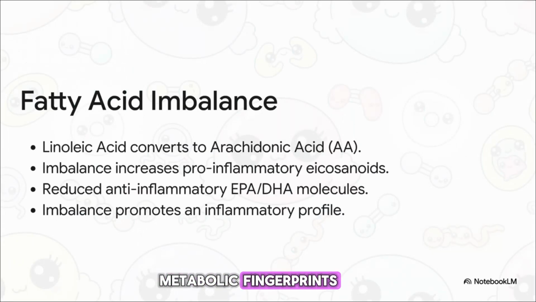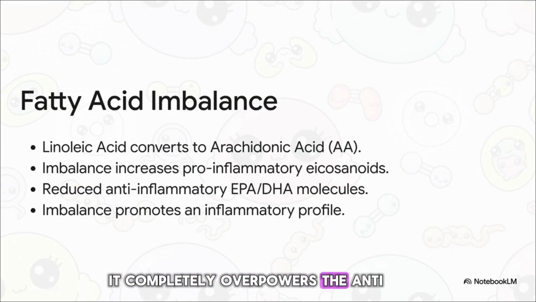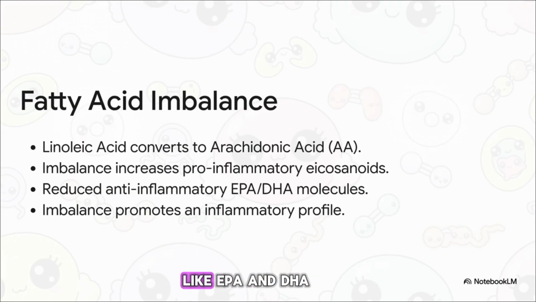Let's look at the metabolic fingerprints of this massive imbalance. Linoleic acid, which is an omega-6 found heavily in industrial seed oils, converts right into arachidonic acid, or AA. Think of these molecules as pro-inflammatory software signals. Because there is just so much omega-6 in the system, it completely overpowers the anti-inflammatory pathways of omega-3s like EPA and DHA. The result? Your body easily flips the switch to start the inflammation process, but it completely lacks the software signals to turn it back off. Your cells undergo severe oxidative stress, which we can literally visualize as a biological rusting of your tissues.